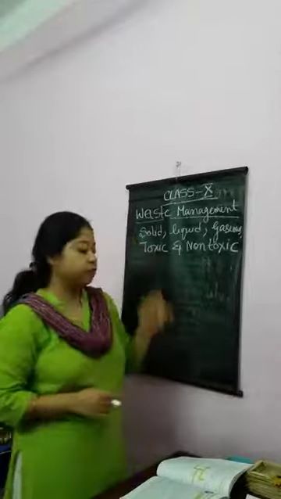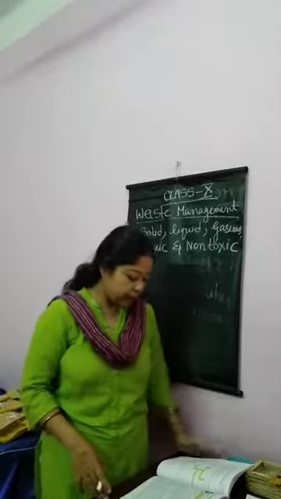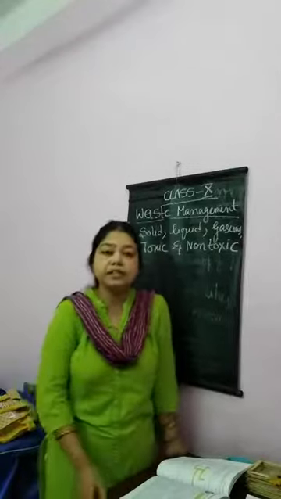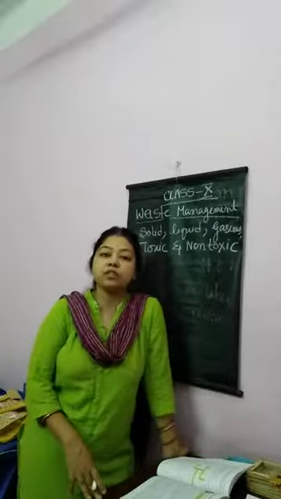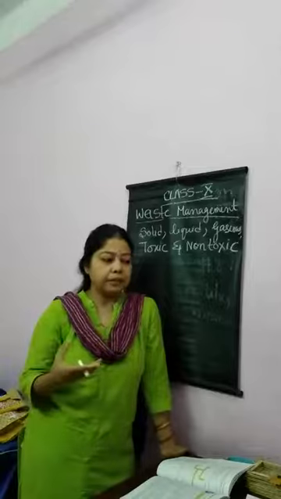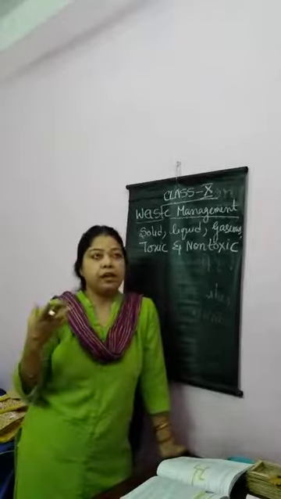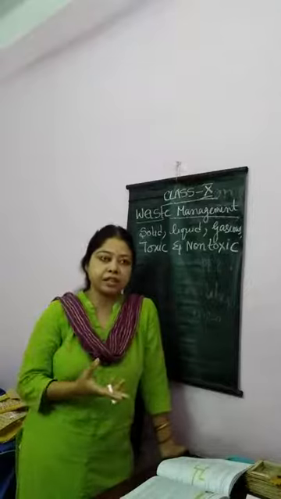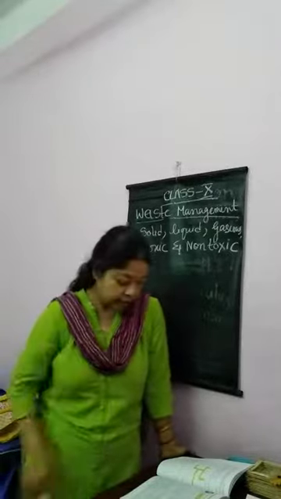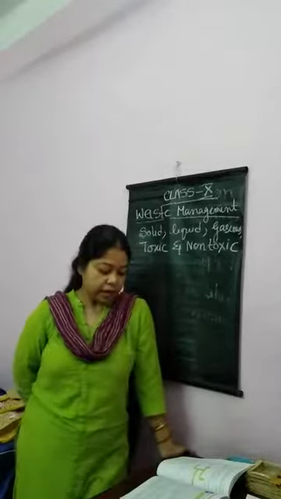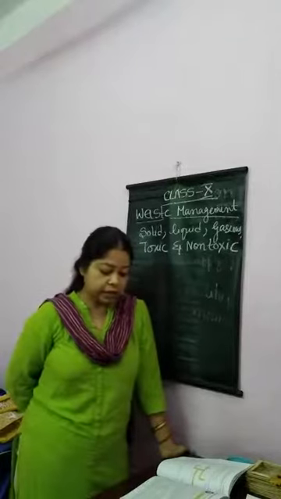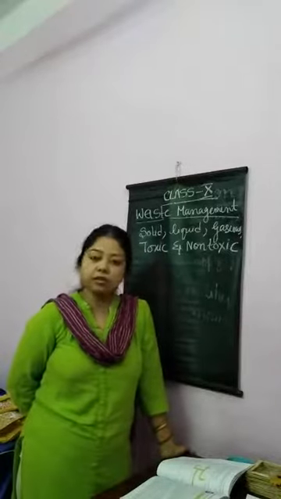So, first is the solid waste. What is solid waste? The waste that is discarded in solid form is called solid waste. These include paper, plastics, household waste, kitchen waste that are all discarded after primary use, which is solid in nature. It includes broken glasses, bottles, then discarded tires, etc. These are all solid waste.